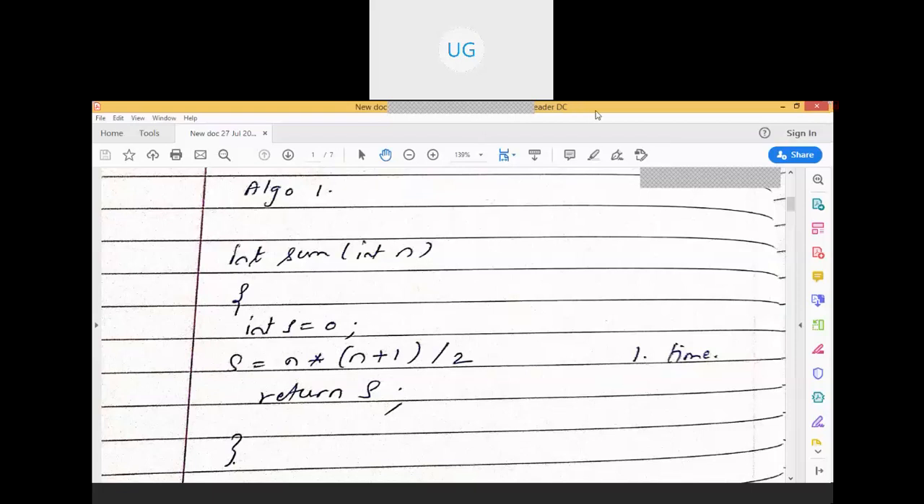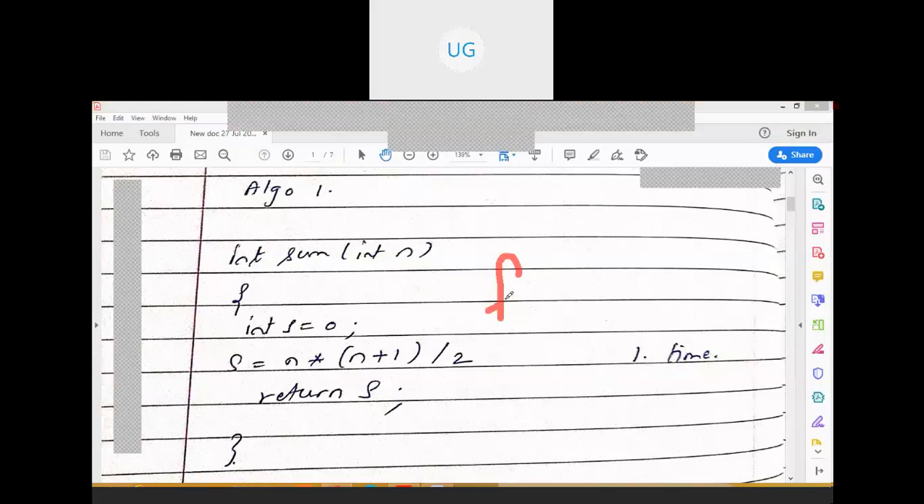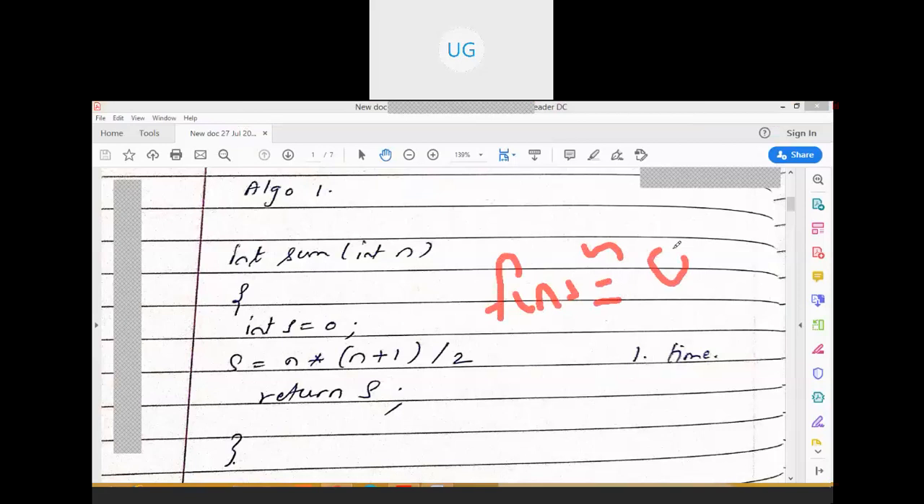So f of n, how many times is it going to execute? It is just O of 1. Big O of 1 means just one time. There are no for loops. We are going to come to this big O in the next lecture. Here int s is equal to 0 is also going to execute one time. S is equal to n into n plus 1 divided by 2 is also going to execute one time, and return sum is also going to execute one time.